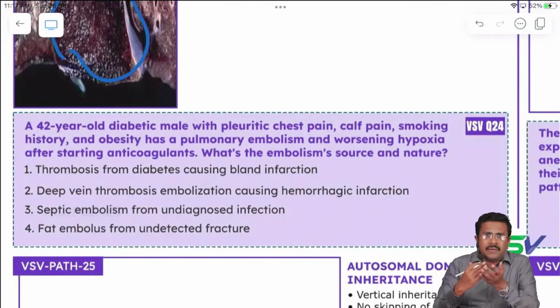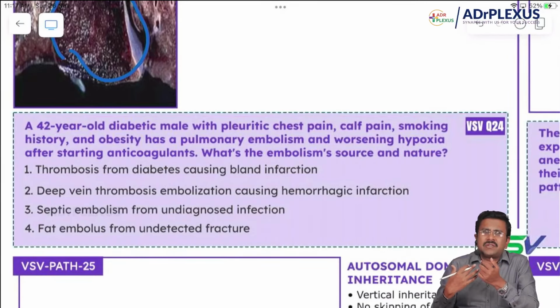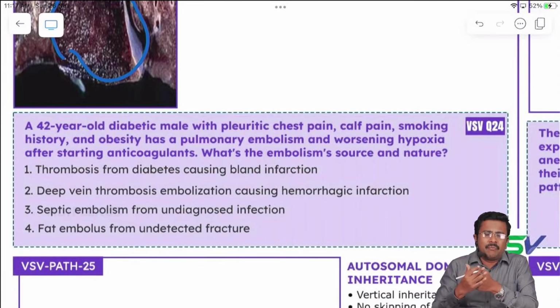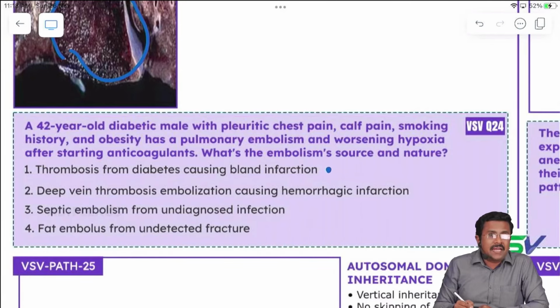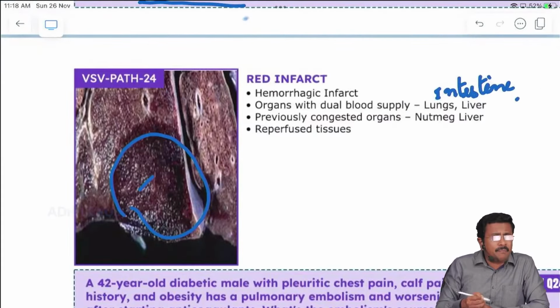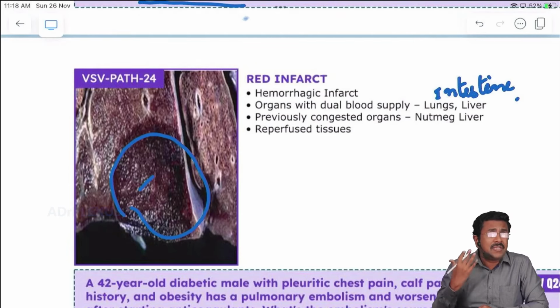A 42-year-old diabetic male with pleuritic chest pain, cough, smoking history, and obesity has a pulmonary embolism and worsening hypoxia after starting anticoagulants. What's the embolism source and nature? Is it a thrombosis from diabetes causing bland infarction? No, we rule this out, because this is not a bland infarction; it does not appear pale in color. It looks dark red in color. That is the hemorrhagic infarct we are thinking of from this gross image.